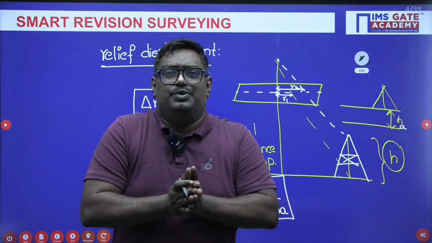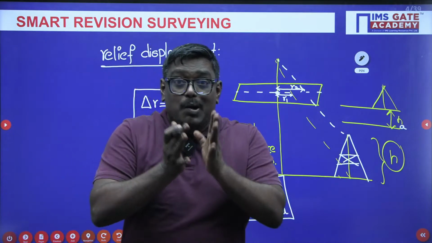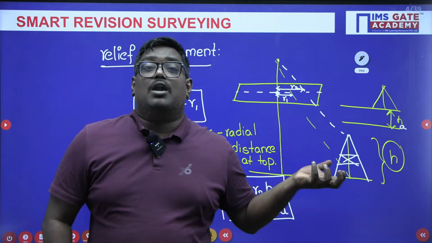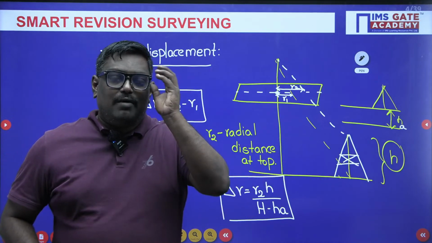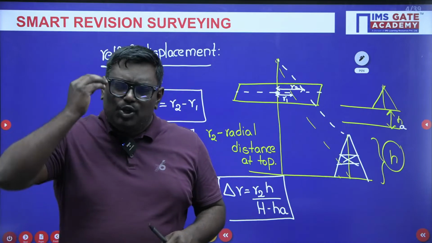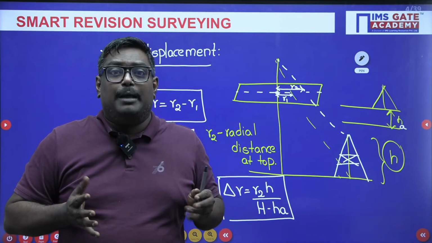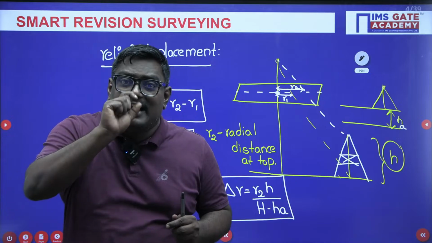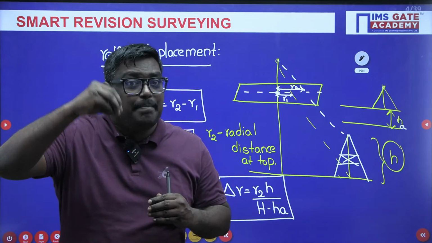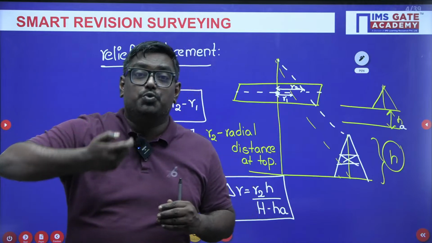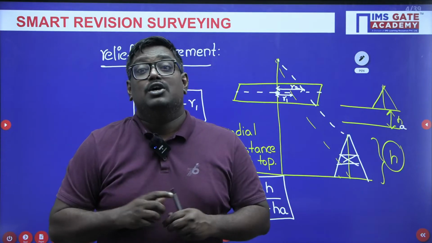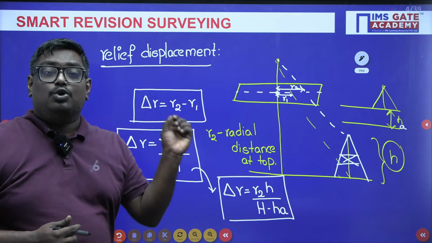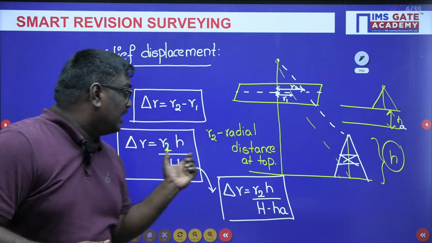And remember, my dear students, we at IMS GATE Academy proudly say that we have classified the questions into level 1, level 2, level 3. Remember students, whenever you are writing some GATE exam, if you have read 10 subjects at a time, you will not be able to remember the formulas immediately. In that case, try to write the given data on a paper. Using the terms written on the paper, definitely the formula which you want will come into your mind. So in this way, you have to be productive. And whatever I am writing here, try to keep a note of only the formulas which I am keeping in a box.